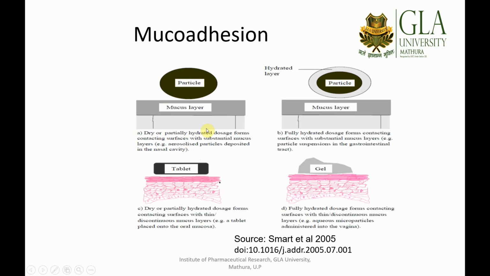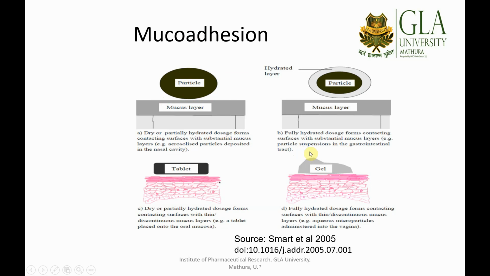This is the actual mechanism working when we try to deliver a drug or formulation into the nasal cavity. So you can have a visualization of the mucoadhesion process from this diagram.